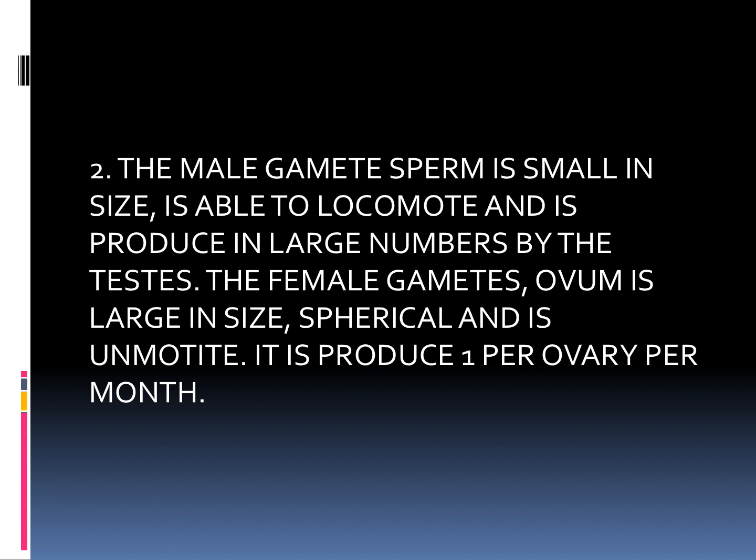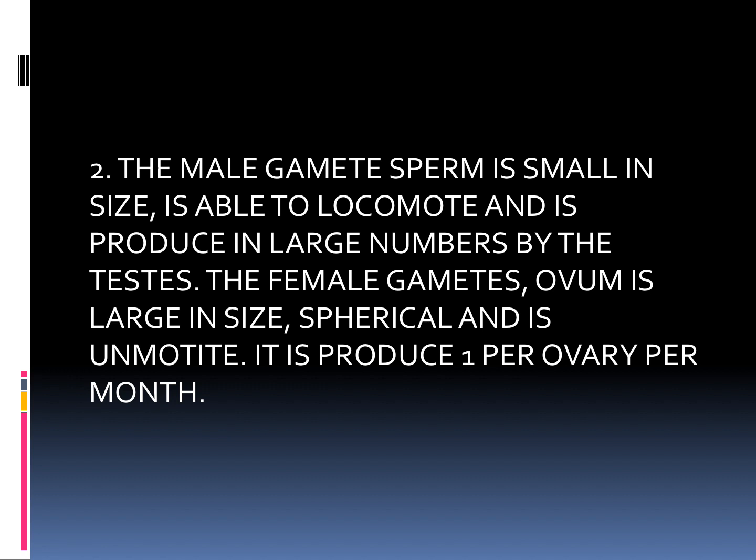The female gamete, ovum, is large in size, spherical and is unmotile. It is produced one per ovary per month.